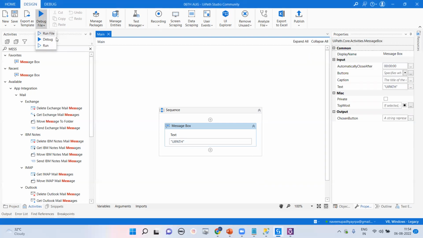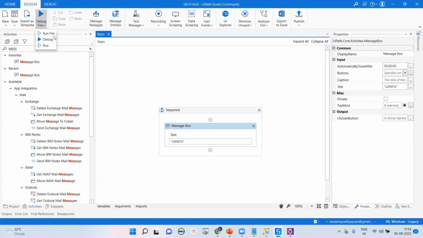Whatever transactions were done till 6 p.m., like total deposit and total withdrawal, you will get from this run file, and your Excel automation, Excel PDF, everything you have done for that manual process, you will get.